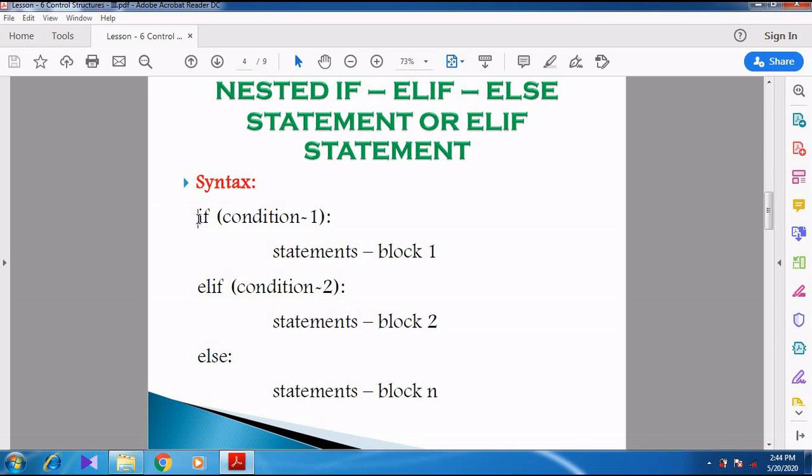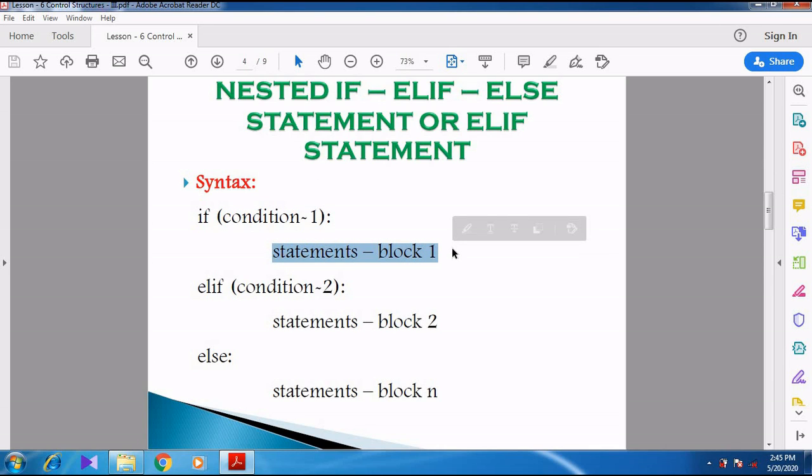So if condition 1. I have given condition 1 because there is more than one condition, so we want to know which is the first condition and which is the second condition. If this condition 1 is true, statement block 1 is executed. The statement block may be one statement or more statements.